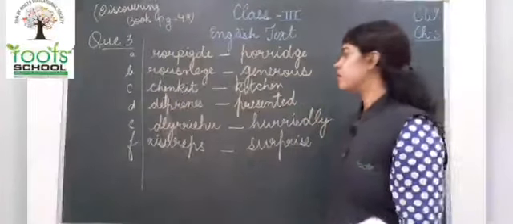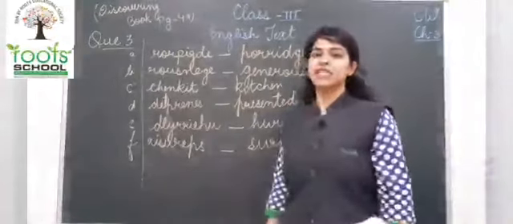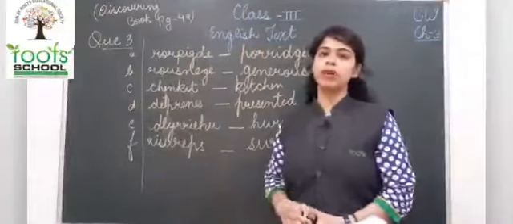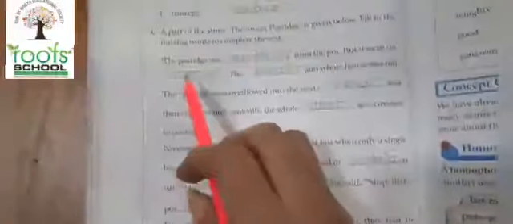Now moving to the next question, question number 4 in the book itself, children. We will do these fill in the blanks in the book, which says a part of the story, the sweet porridge, is given below. Fill in the missing words to complete the text. So first have a look.